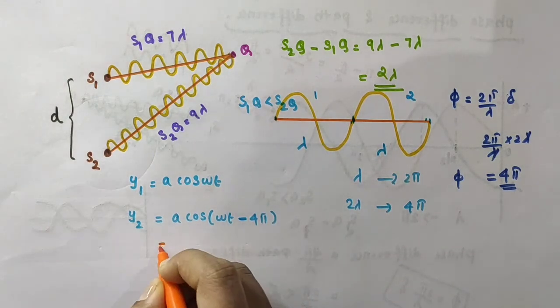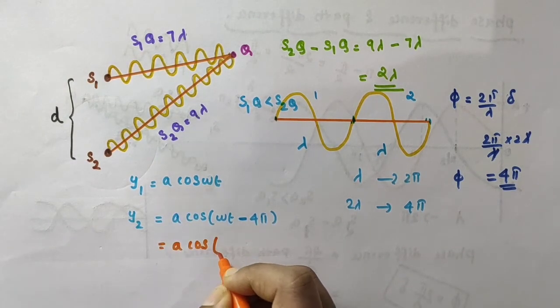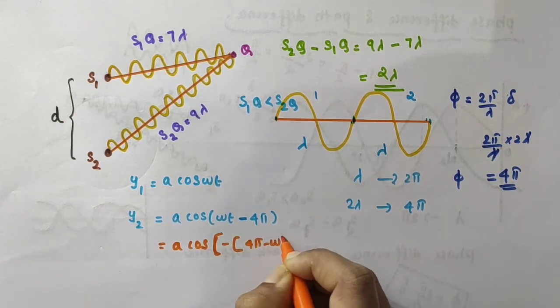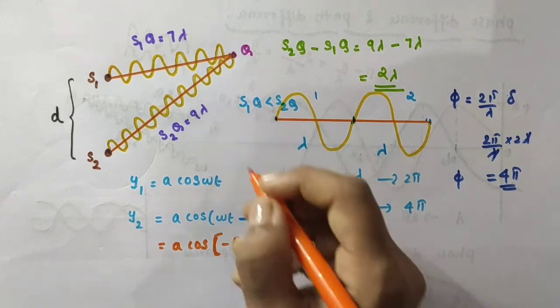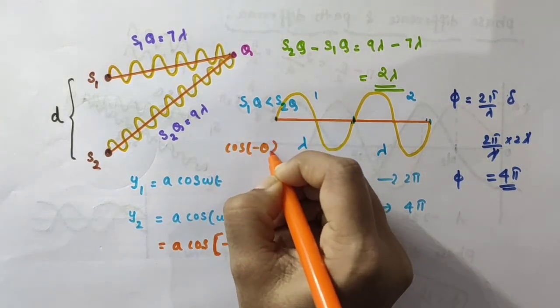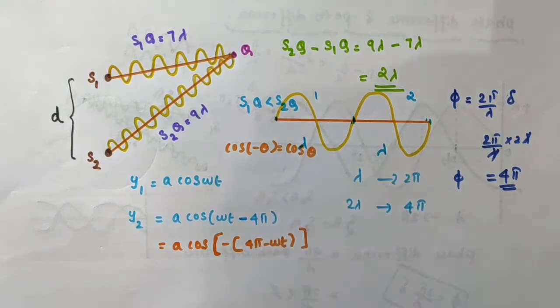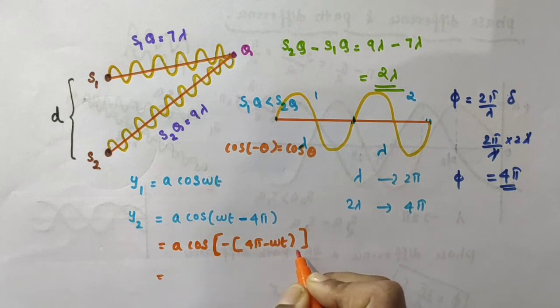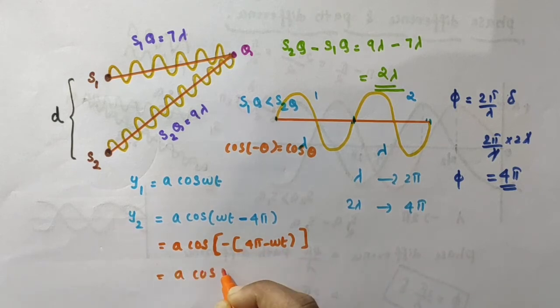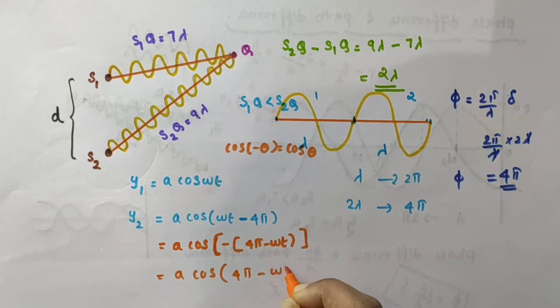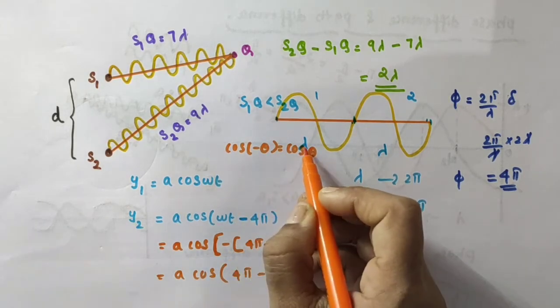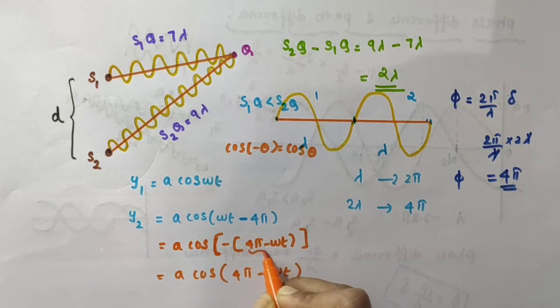But you see, this can be written as A into cos of, taking the minus sign outside, 4 pi minus omega t. Now you see cos of minus theta is equal to plus cos theta. So cos of minus of 4 pi minus omega t can be written as A into cos of 4 pi minus omega t, because cos of minus theta equals cos theta. Theta means 4 pi minus omega t here.